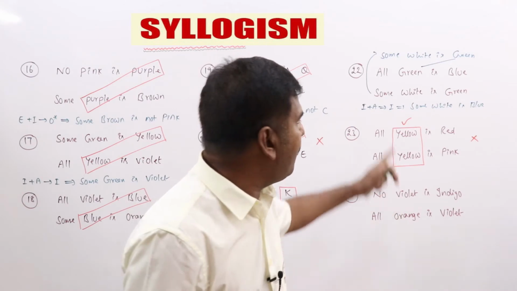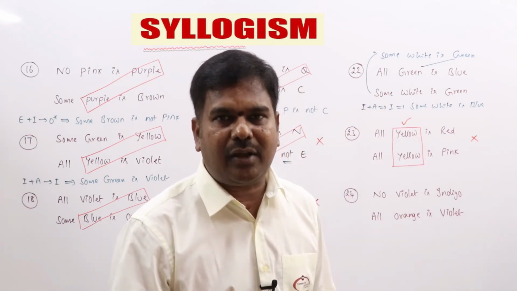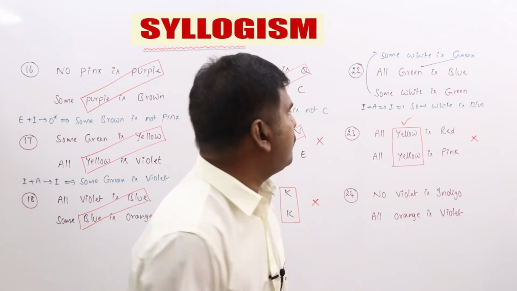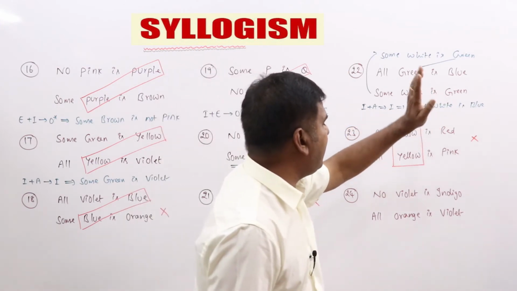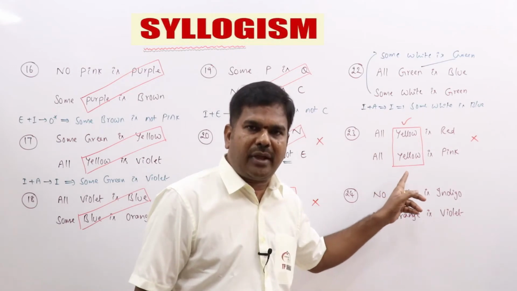As of now, we are not converting here. We are just interchanging any one of the statements and making proper alignment if it can be done. Here it can be done, and I plus A is I, so we get 'some white is blue' as the answer. Coming to 23rd: both A statements, common term as subject.